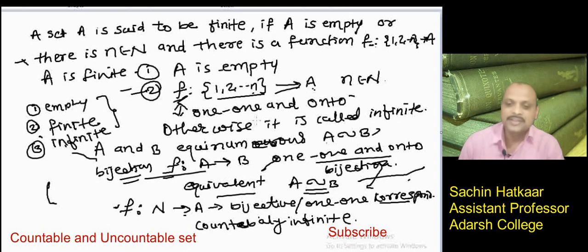Instead of N we can use the set of positive integers, that is Z plus or I plus. These are different symbols used in different books of mathematics.